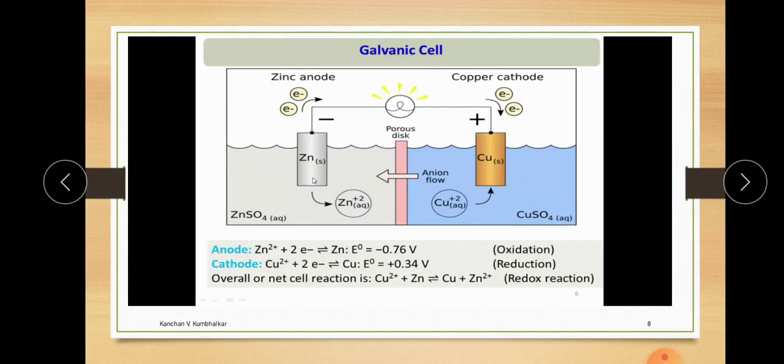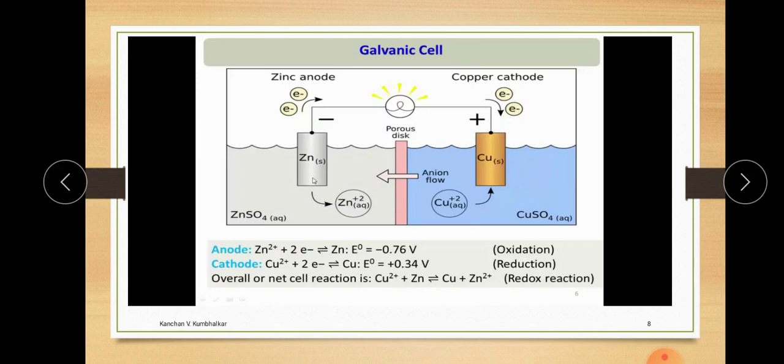Now, this is the specific galvanic cell. Here we connect the zinc rod with the copper. Copper has a less negative reduction potential in the electrochemical series as compared to zinc.